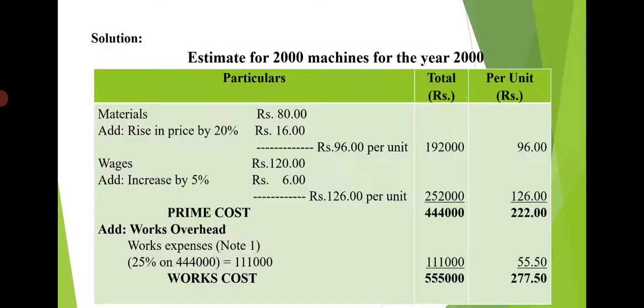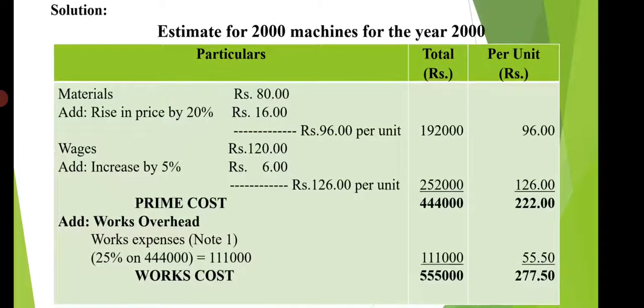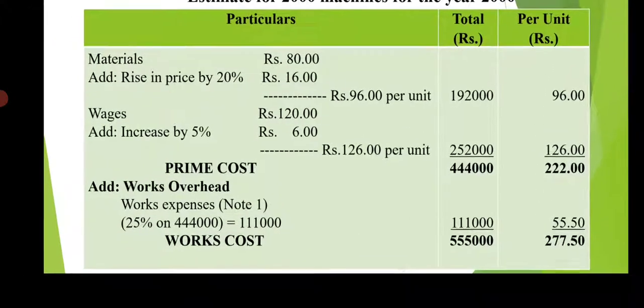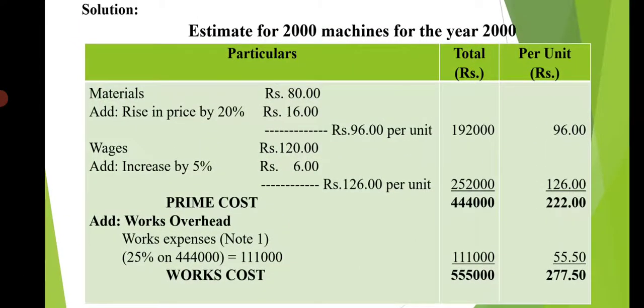Here prime cost is 4,44,000, so on that we have to take the 25%. 25% on 4,44,000 is 1,11,000. So 1,11,000 divided by 2000 equal to 55.50. Otherwise we can also calculate 222 into 25%, that is also equal to 55.50.